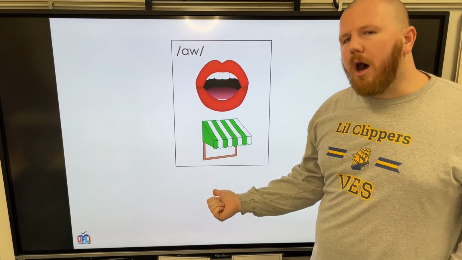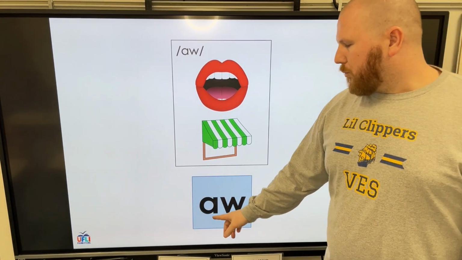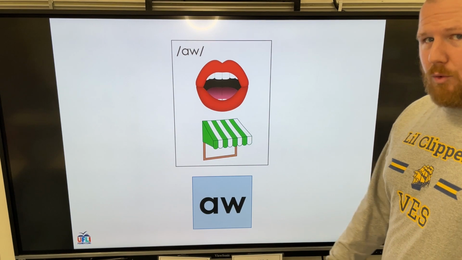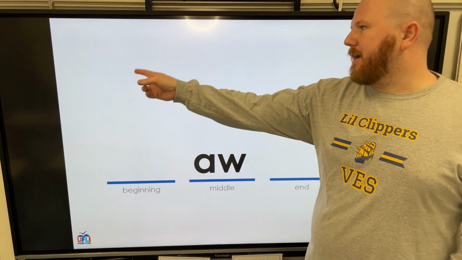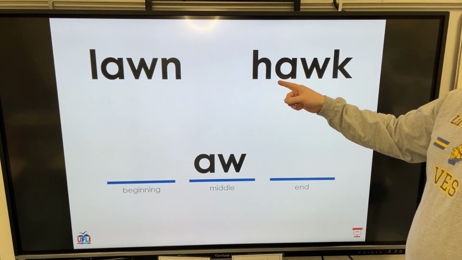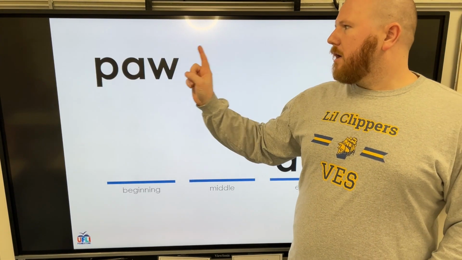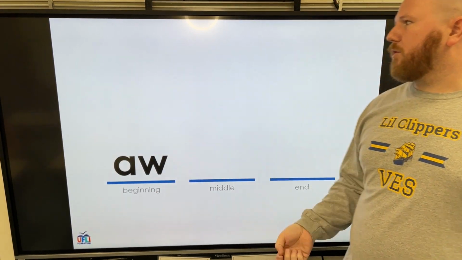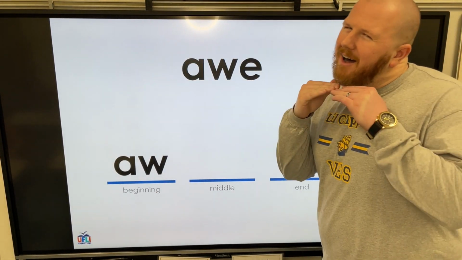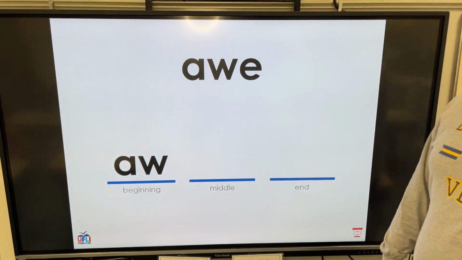So augh, like awning, the kind of cover that goes over the windows, we will see it in AW a lot. So let's take a look. AW in the middle of words like lawn and hawk. And at the end of words like paw and law. But we can also see them at the beginning of words like aw. Or I said yesterday like awkward. So we can see that as well.